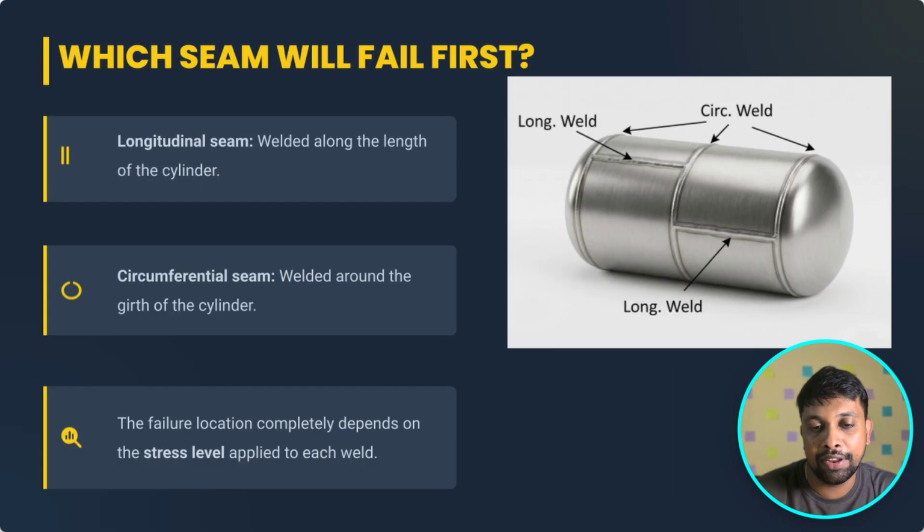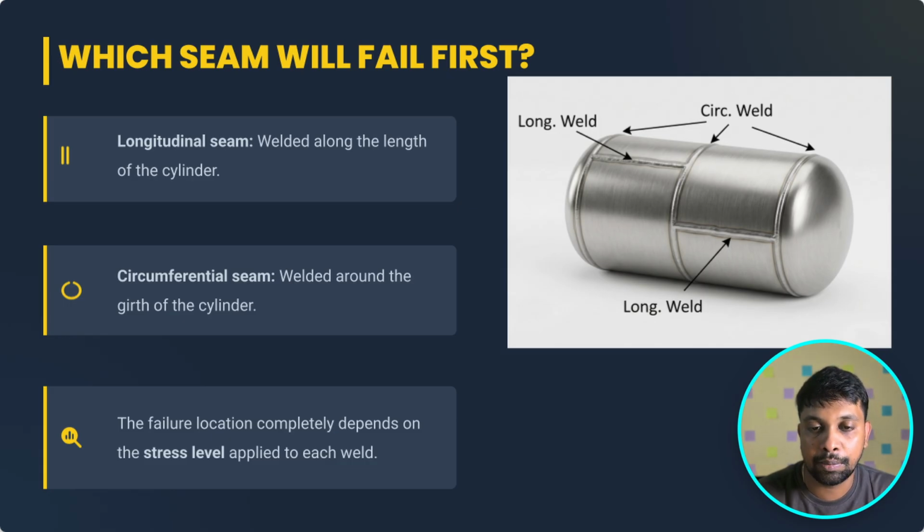Which seam will fail first? This is a typical pressure vessel you can see anywhere. It has a circular seam and a long seam. If the pressure vessel is made of pipe and end caps, there will be only circumferential seams. But if it is made of plates, then there will be a long seam and a circumferential seam. Which seam fails due to the stress? The failure location completely depends on the stress level applied to each weld.